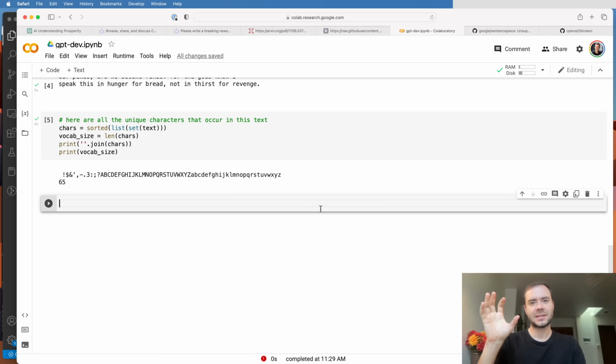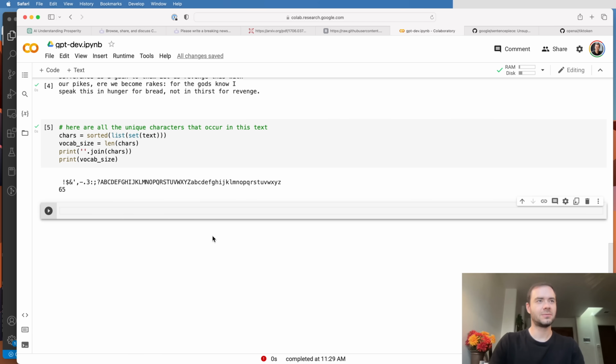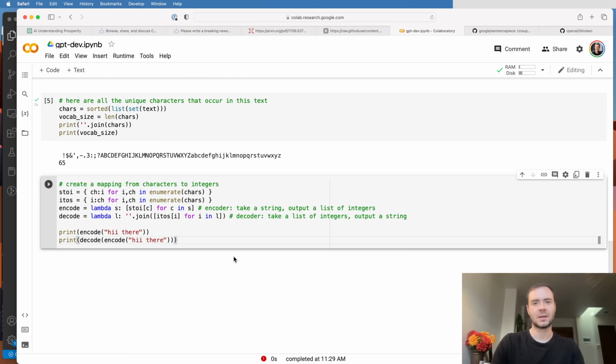Okay, so next we would like to develop some strategy to tokenize the input text. When people say tokenize, they mean convert the raw text as a string to some sequence of integers according to some vocabulary of possible elements. As an example, here we are going to be building a character level language model, so we're simply going to be translating individual characters into integers. Let me show you a chunk of code that does that for us.